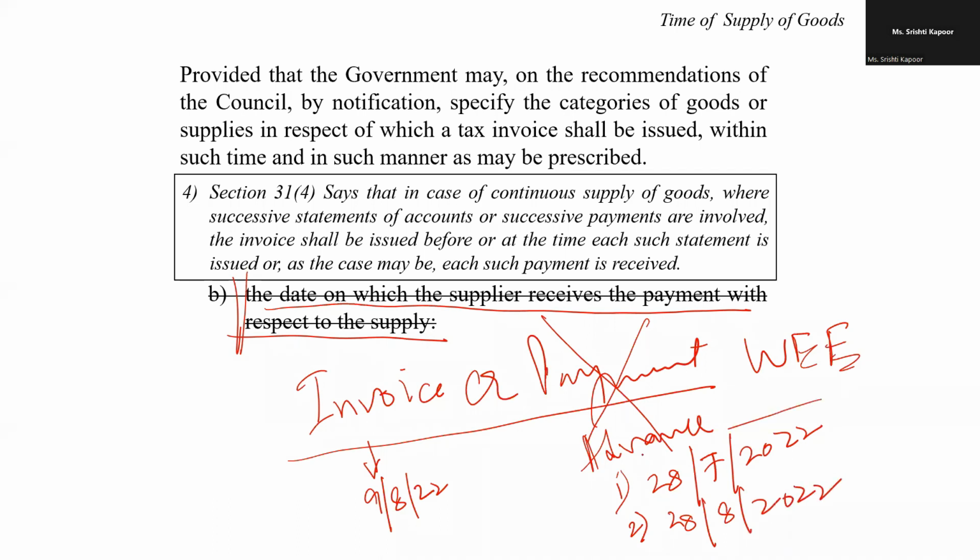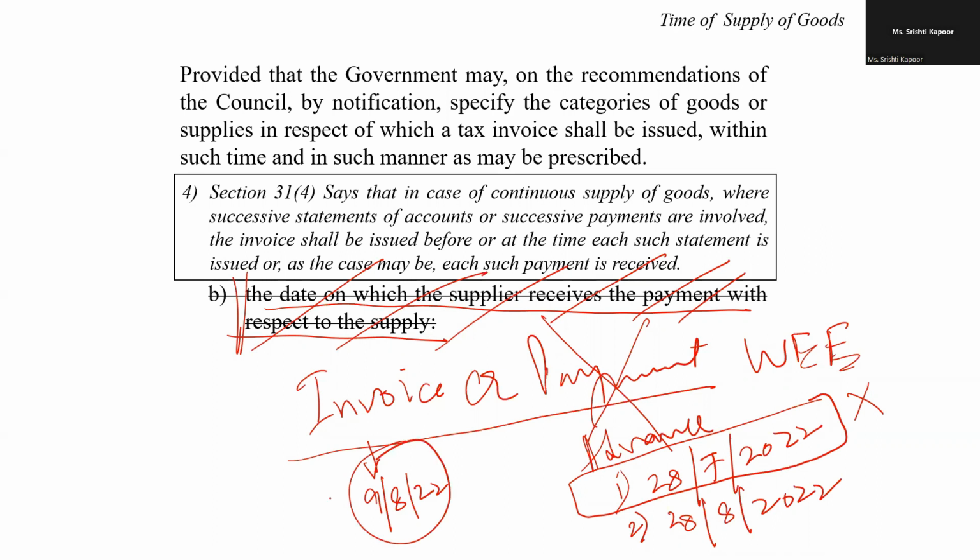Now, my dear, in the first case, because the law has been deleted, this date is immaterial. This is the date of the advance received. So this date is immaterial and the liability will accrue only on this date. The invoice or payment, whichever is earlier, is no more there.